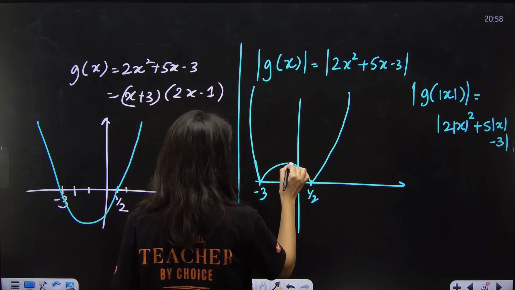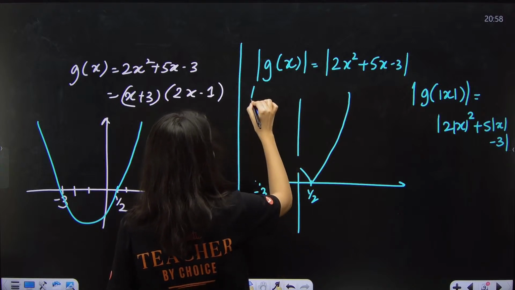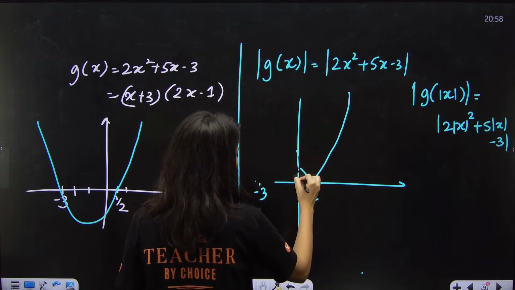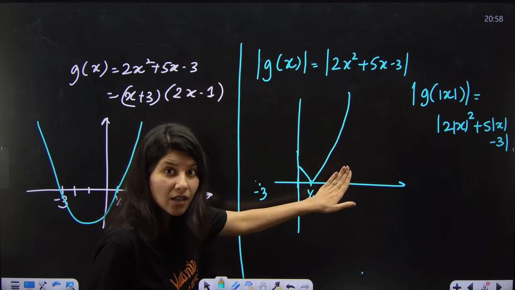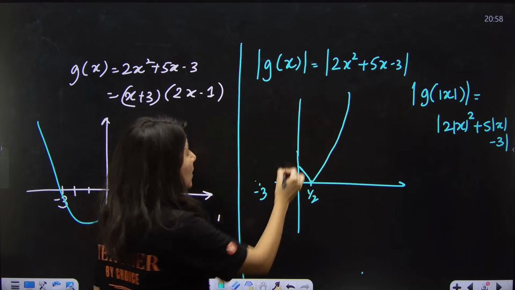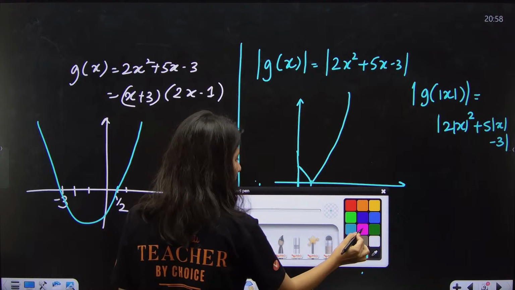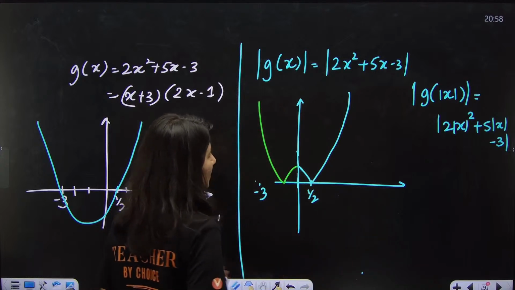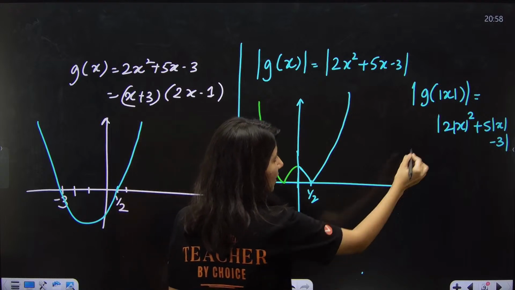So try removing this. Remove. And now what you need to do is just take the mirror image of this graph about the y-axis. So that is how it will look. So this is the graph of the final function.